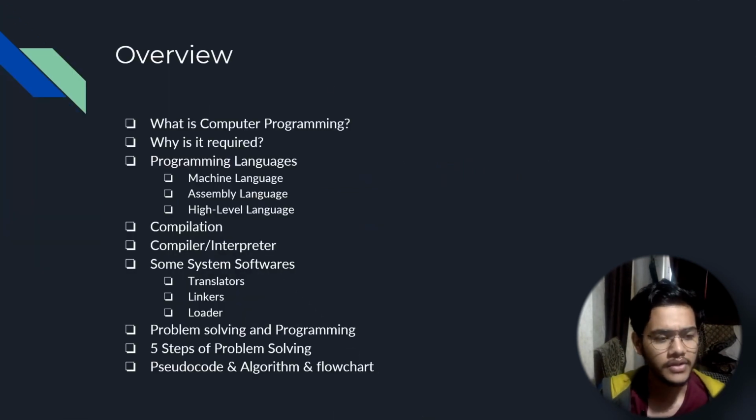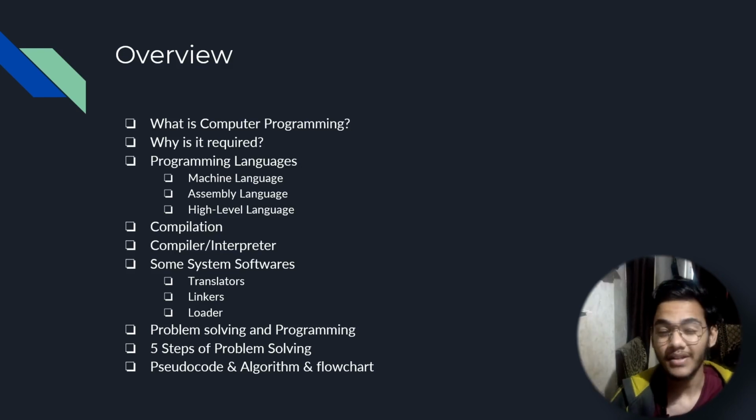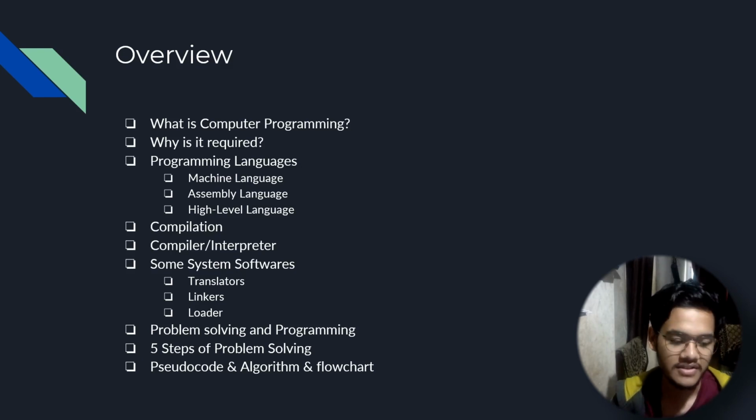So first we'll look at the overview, the topics we'll cover today. So what is computer programming? Why is it required? The different programming languages. We'll look at each one of them, right? Then the compilation step. This is very important. The mechanics that goes on in the backstage, that is the compilation process. Some system software: during the compilation process, some softwares are required, some programs are run. Those are basically translators, linkers, and loaders. We'll look at them one by one as well.